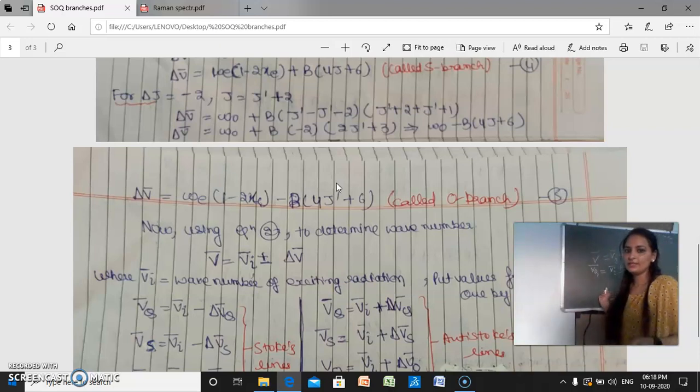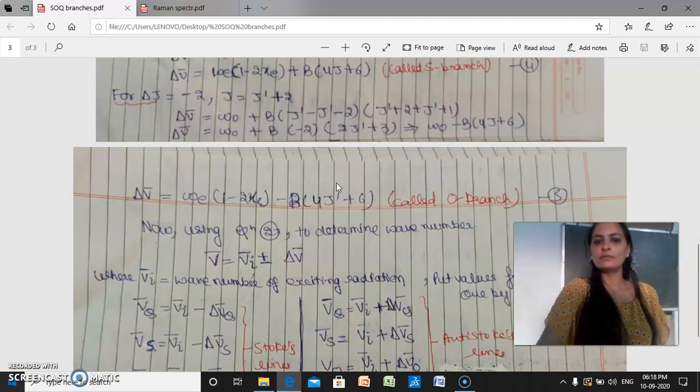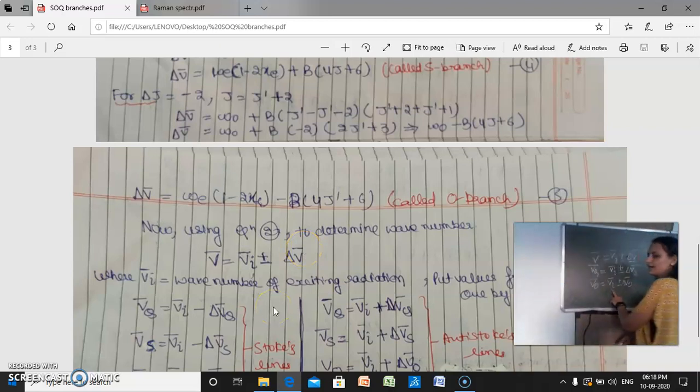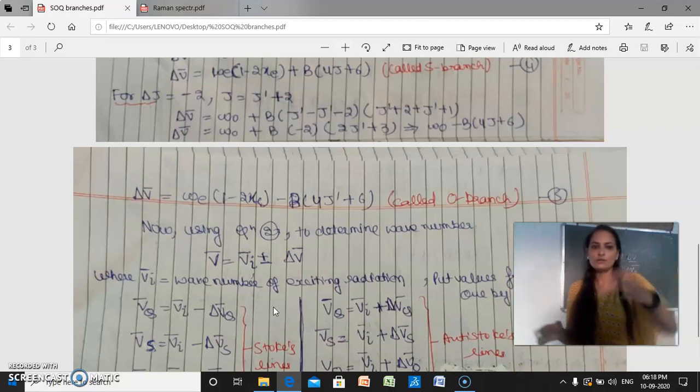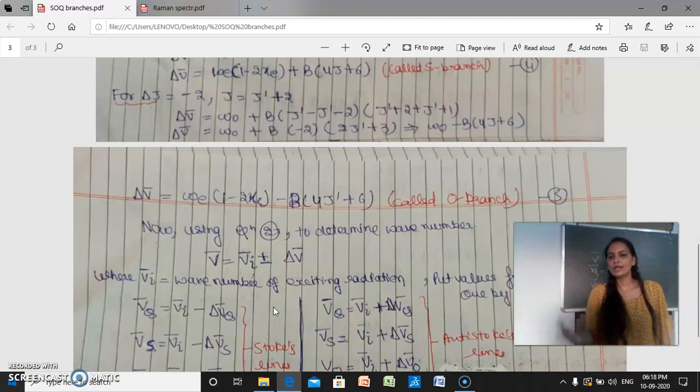That means in this case it can be anti-Stokes lines or it can be Stokes lines. Similarly, if you want to calculate the value of V O, you have to write down V i plus minus delta V O bar. Vi, you know, is the wave number of the exciting radiation. So plus minus delta V O, you know that it may be plus, it may be minus. So I just wrote both the equations, for your Stokes lines and for your anti-Stokes lines.